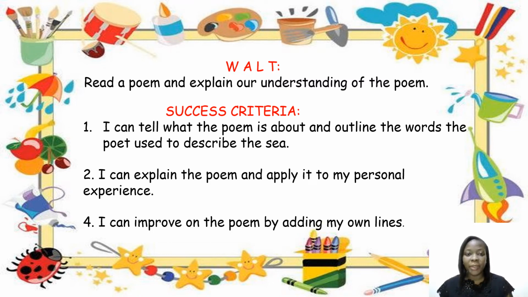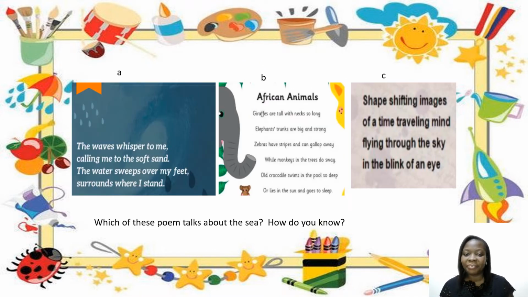In today's lesson, we are going to read a poem and explain our understanding of the poem. By the end of today's lesson, I expect each and every one of you to be able to tell what a poem is and outline the words used by the poet to describe the sea. You should be able to tell what the poem is about. You should also be able to explain the poem and apply it to your personal experience and improve on the poem by adding your own lines. Now let's dive into the lesson proper.